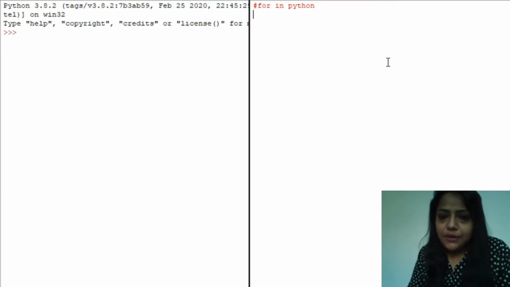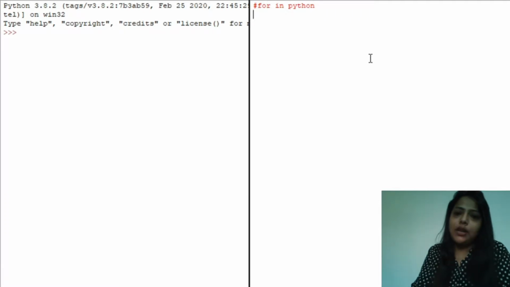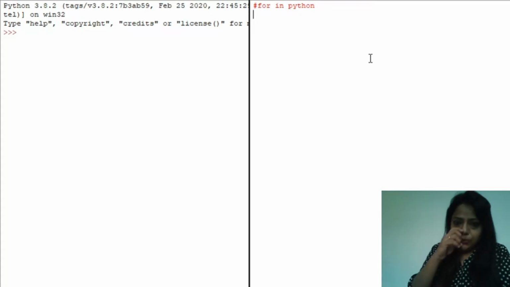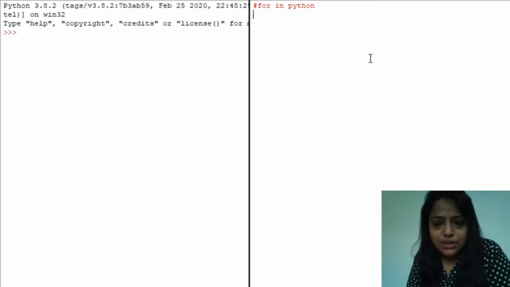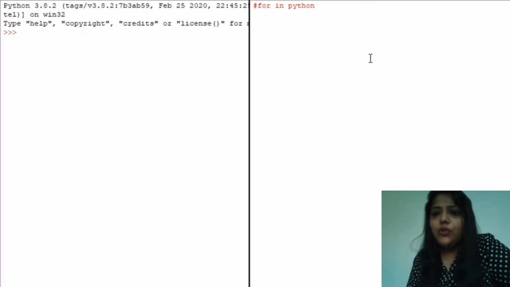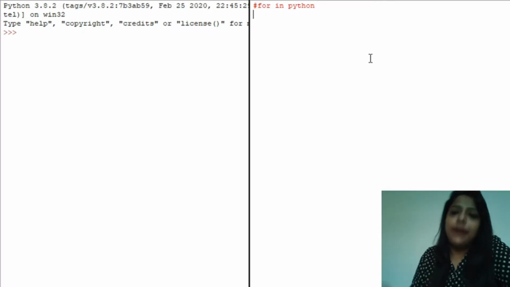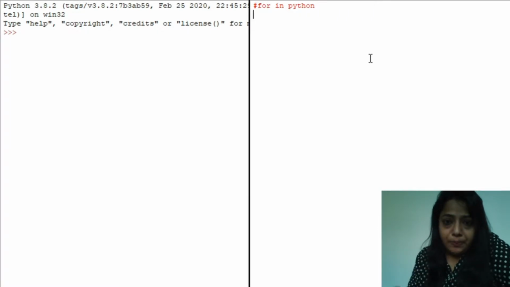For loop in Python. Before explaining the concept of for loop in Python, I would like to tell you the situation and scenario when we actually use loops in programming languages. Suppose you have to execute a task of similar nature multiple times, there we use loops.